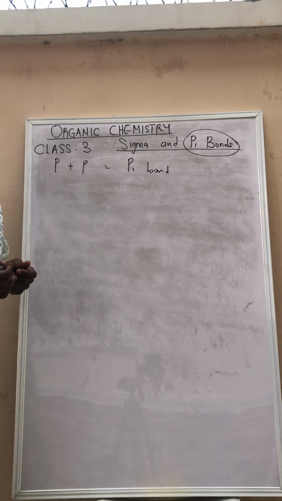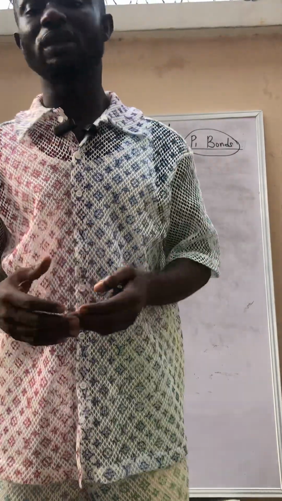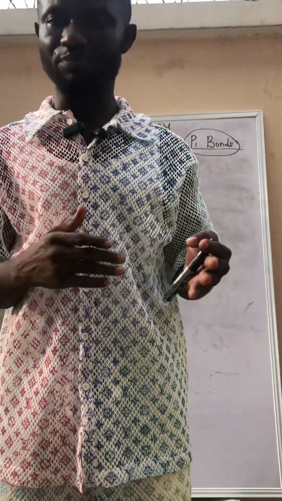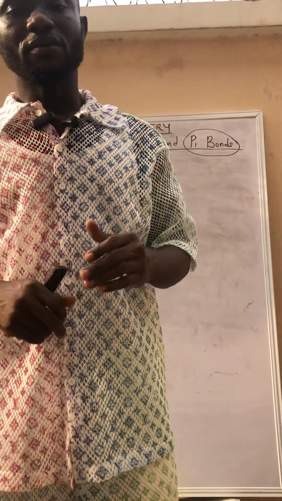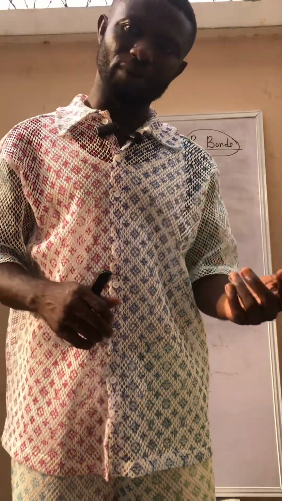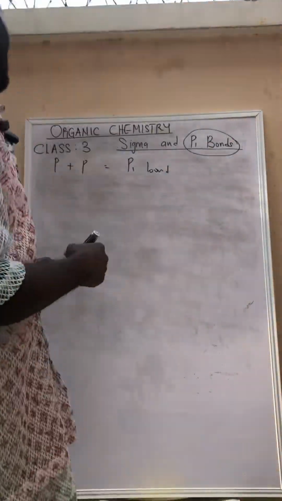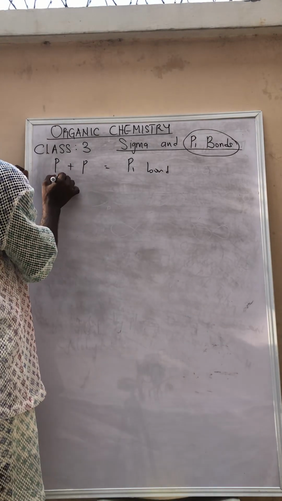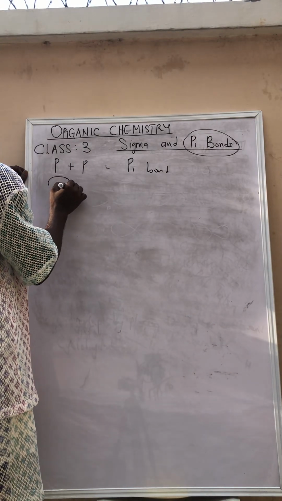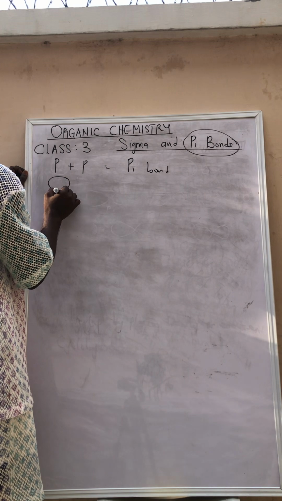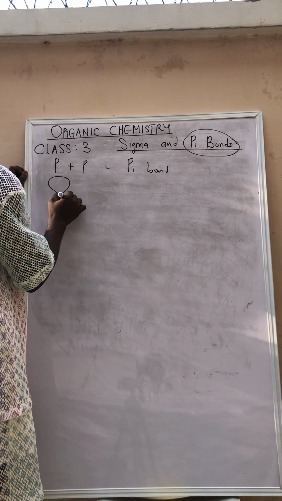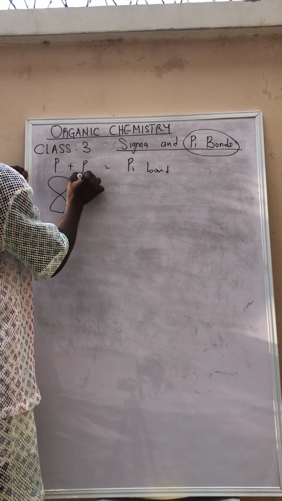But remember also that a sigma bond can be formed by p and p orbitals. But what is the major difference? For the pi bond, it is like this. This is a pi bond.